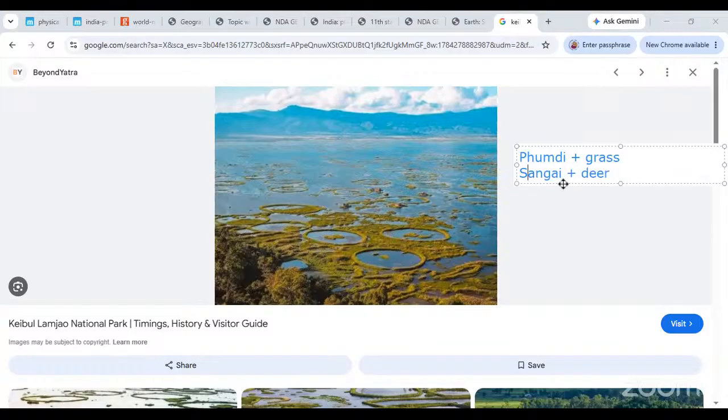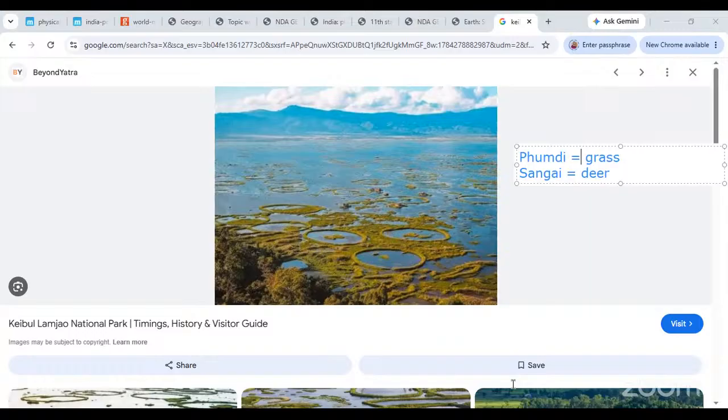So that deer is called the Sangai. Remember the names, people. Phumdi is the grass on which this deer dances. Actually, the deer doesn't really dance. What happens is the grass is going to keep moving up and down, right? So when you see the Sangai from a distance, you feel that the deer is dancing, right? It's not really dancing.